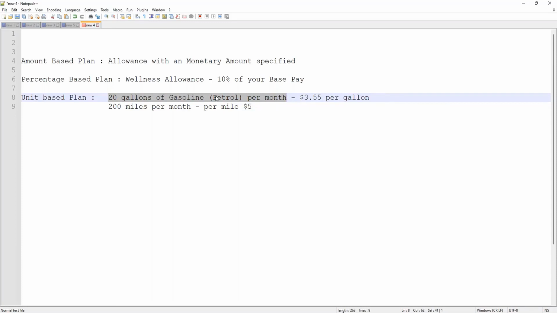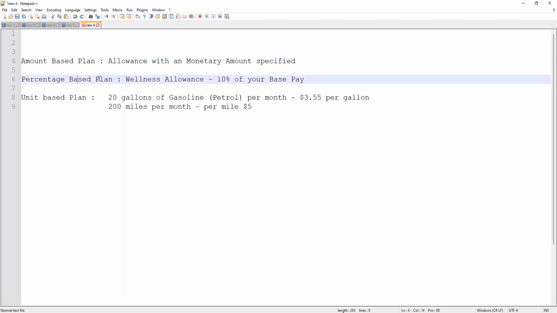They're not telling you the money amount in the allowance plan. They're only saying that this is your per unit of a product that we are going to give you. That is your allowance. Alright, so there can be these three types of allowance. One is the amount-based plan, which is obviously very simple and straightforward. You have an amount specified up front.